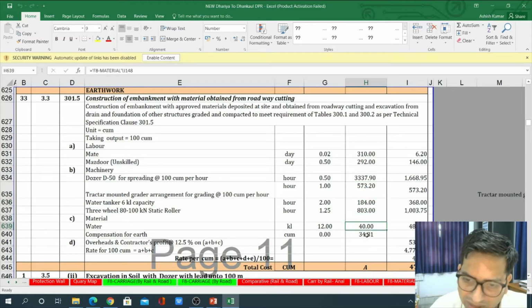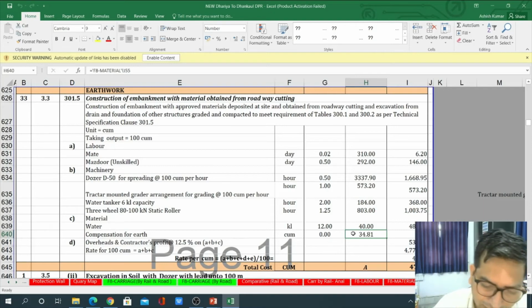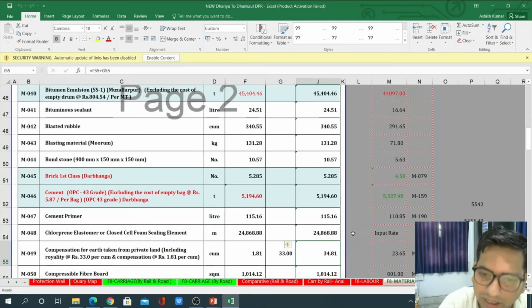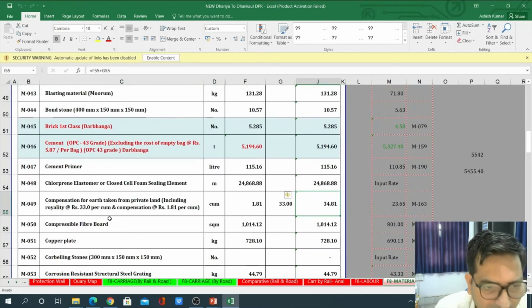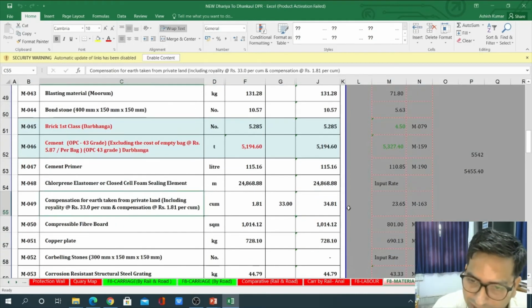And then water is coming from the basic rate, so it is 40 for 12 kiloliter. Then compensation of earth is again taken from the rates. You can see the compensation of earthwork, how much is the rate.